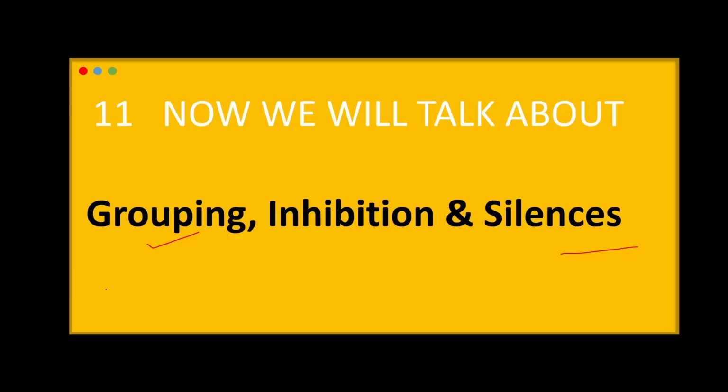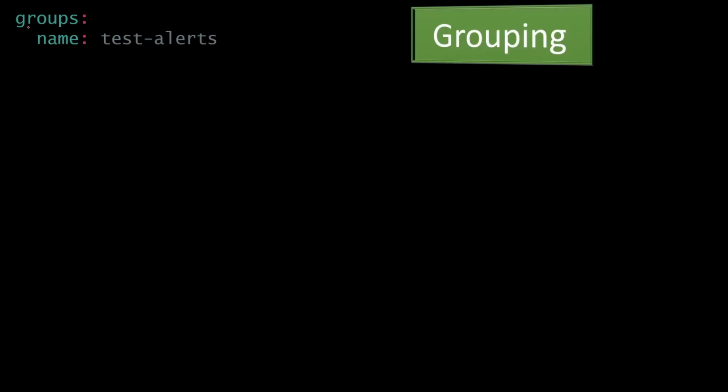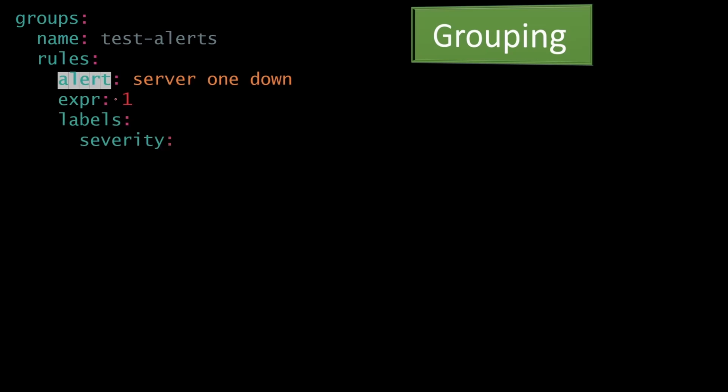Now in this section we will learn grouping, inhibition and silences. So let's talk about grouping. In the file, first we'll set the group and name as test alert. After that, inside this rule, we will define alert. It means that we are going to create these alerts.